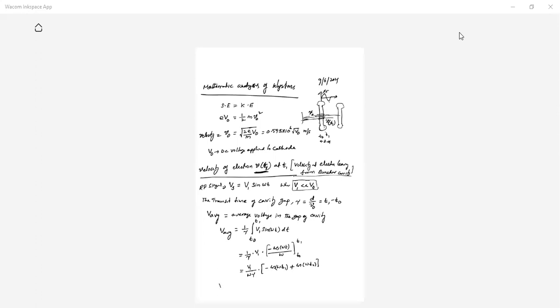So V average is equal to V1 by omega tau, times cos of omega T naught minus cos of omega T1. Here tau is equal to T1 minus T naught.